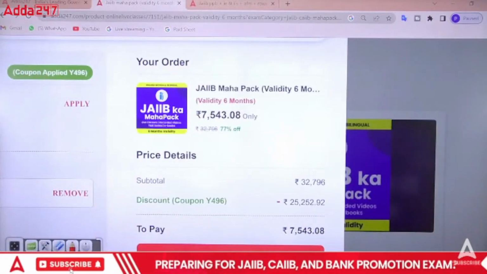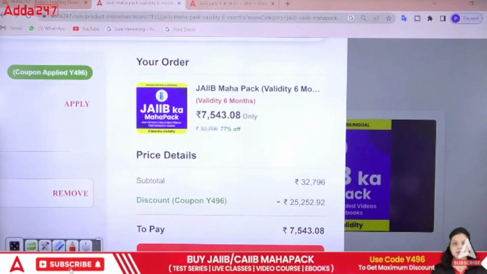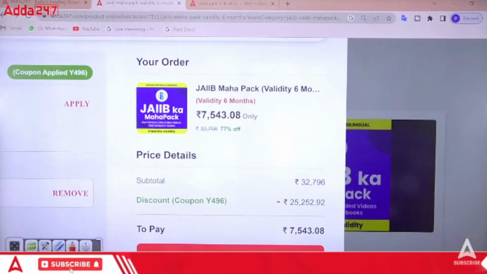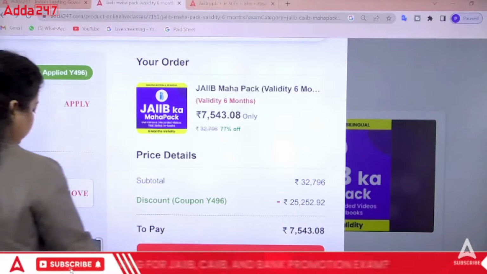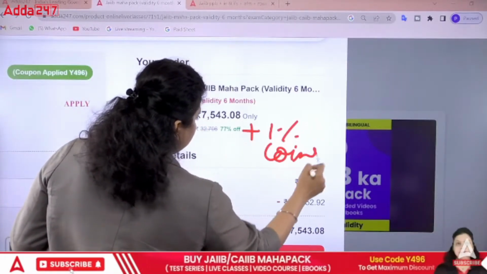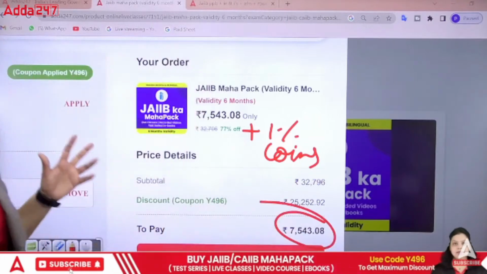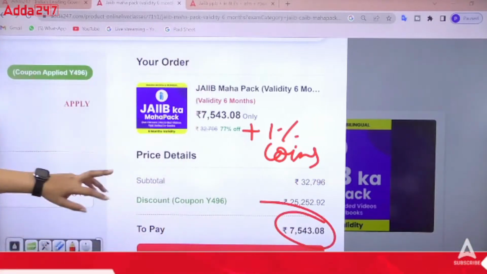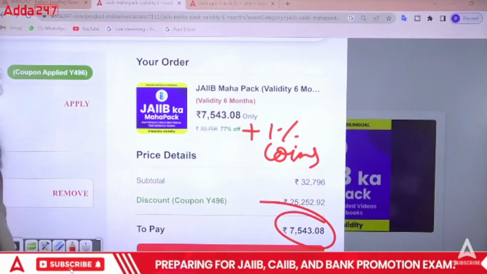But for 1% additional discount, you can go with the application and use coins that are available on your application. Okay, so here 1% additional discount will be added, and you will get 78% discount. You have to pay around 7,300 something to get the Maha Pack of the JIB for the next 6 months.